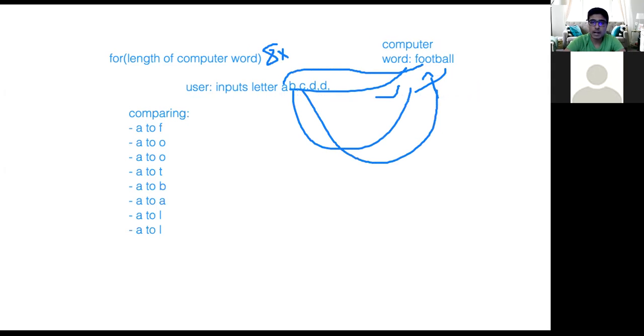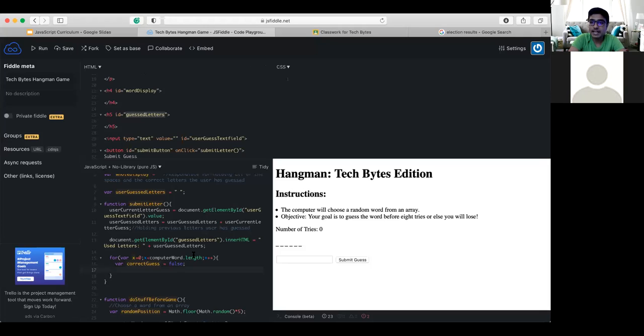So the way we're going to accomplish that is writing one more for loop. And this idea of writing a for loop inside of a for loop is referred to as a nested for loop. There's some terminology right there. So I'm going to do var, we can call our second variable y. And now y is going to be less than the length of our user guessed letters. So user guessed letters dot length, and then increment y by 1. So y plus plus again. Get everybody even to catch up.